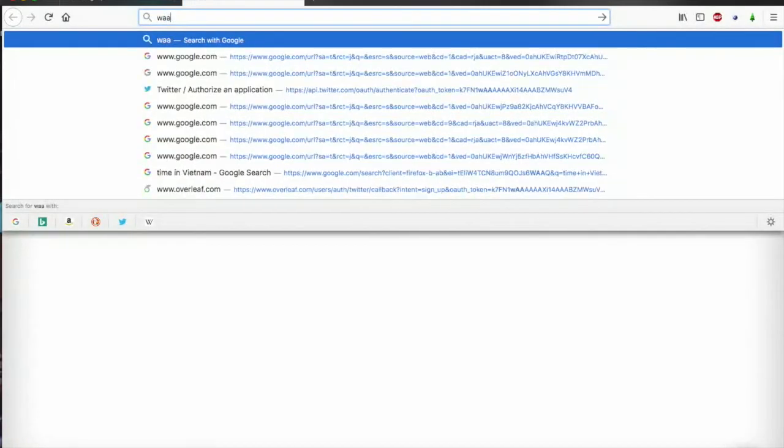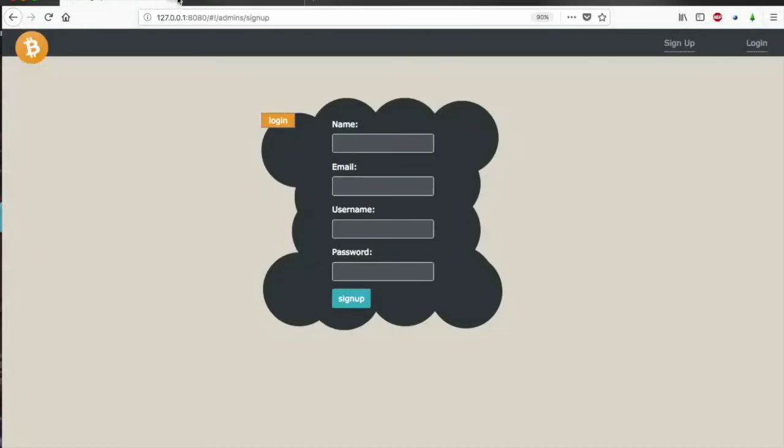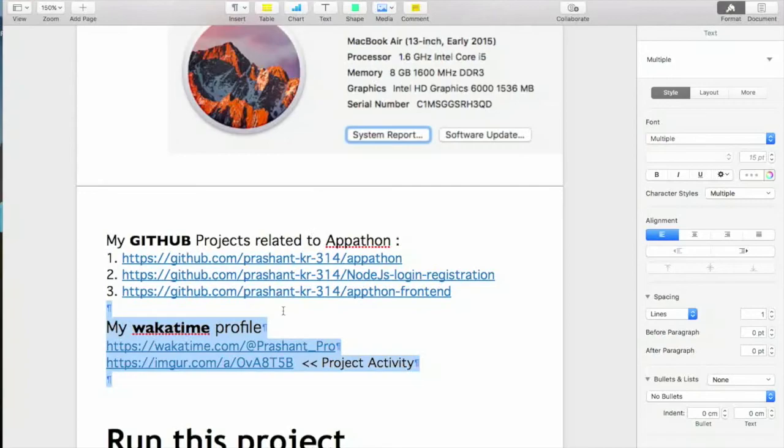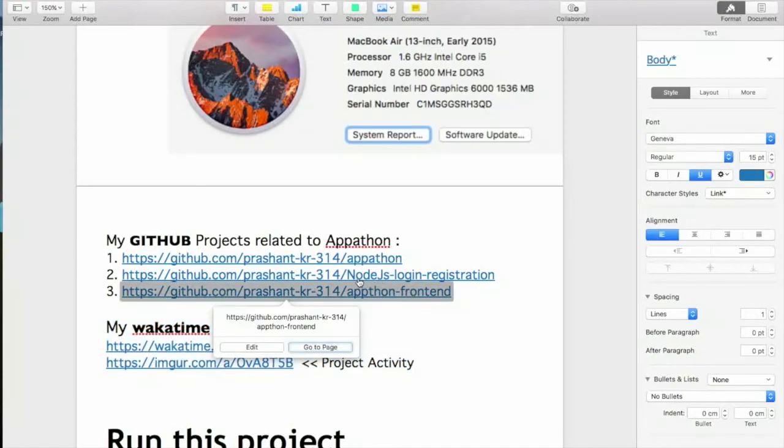So if I go to WakaTime, this is my profile, which will show you my work on this project. Why is the internet slow. So yes, these are the projects that I have built while building this project.